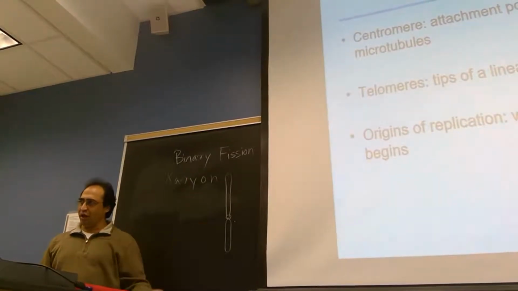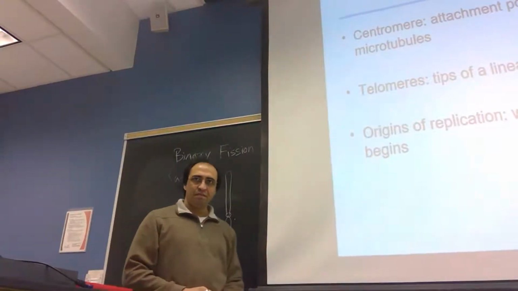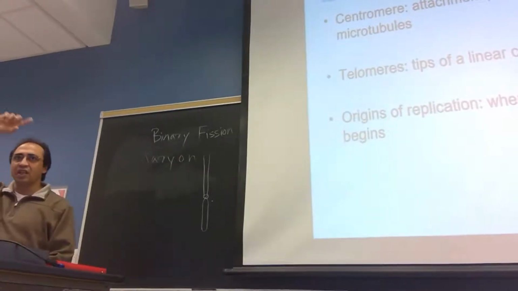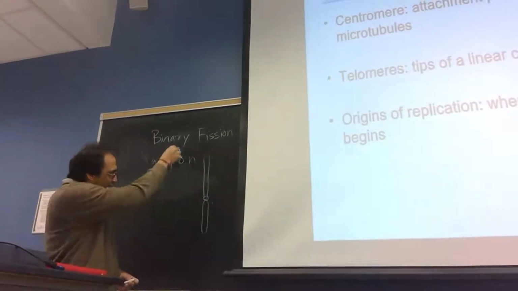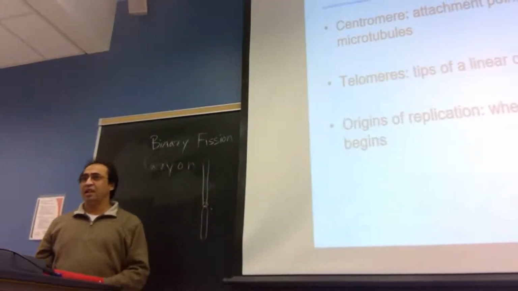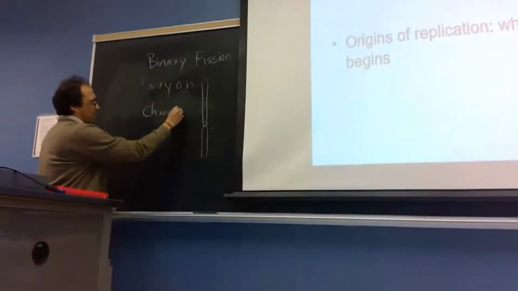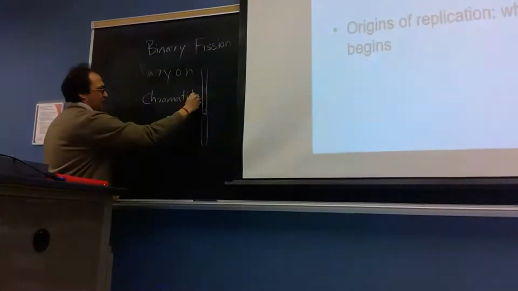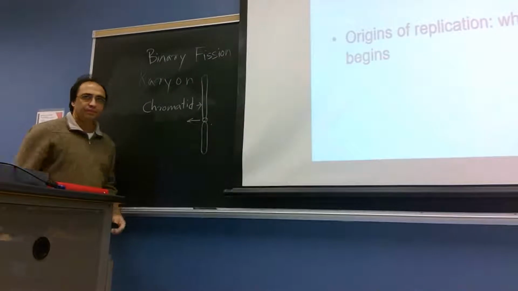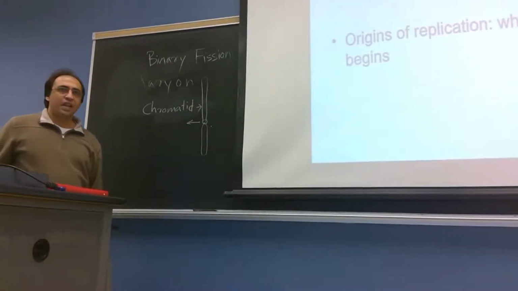Chromosome is altogether. Is it a gene? Gene is a part of chromosome, a part of DNA. But the whole rod-like, thread-like structure is called what? Chromatid. Except this part, chromatid. Okay, and what is this part? The constricted part, centromere.